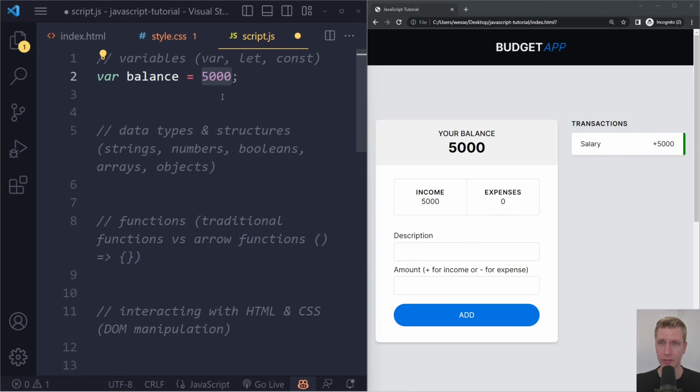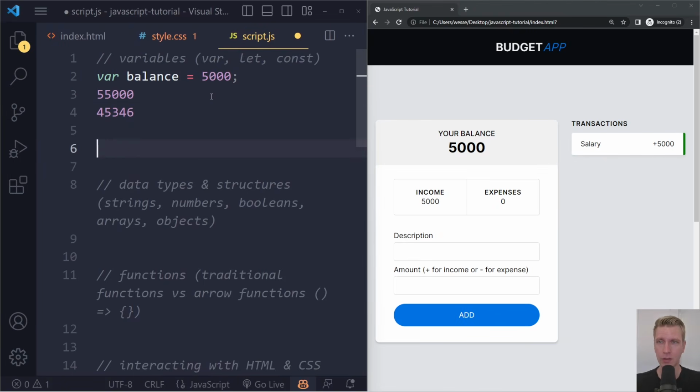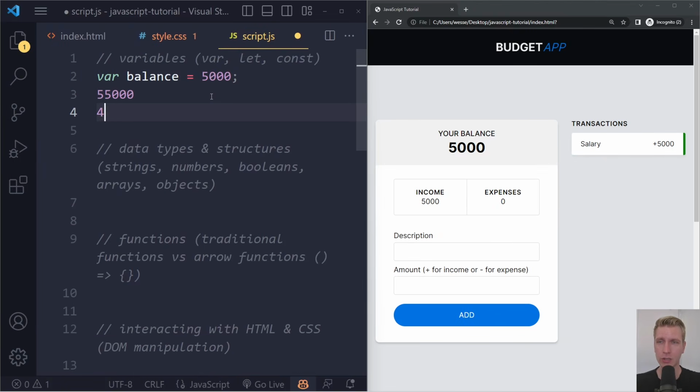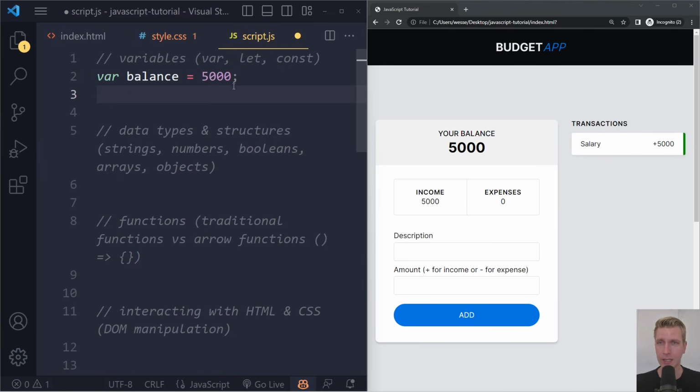So if you have a number, or we'll see what a string is, basically text, or a boolean, true or false, we'll talk about that. If you have something like that, usually you want to store it somewhere. You cannot just have random numbers all over the place, right? So you need to store those things somewhere, and we use variables for that. And here we're using the var keyword. I'll get back to that in a second.